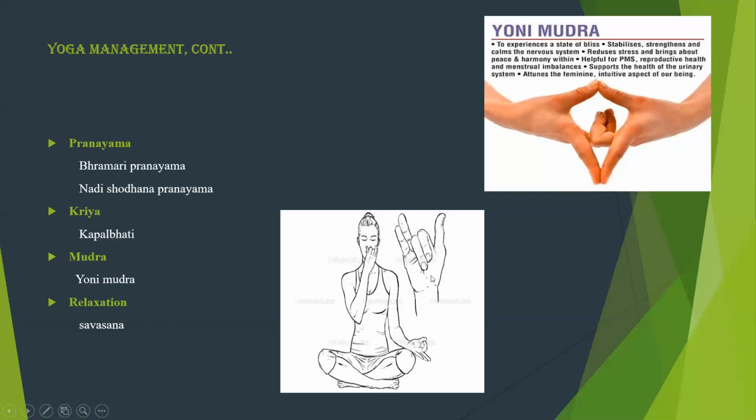While you are inhaling through the right, the left nostril should be closed by the little and ring finger. While you are inhaling through the left, the right should be closed by the thumb. So that's the procedure. Next comes the Kriya. Kriya means cleansing techniques. There are Shat Kriyas in yoga. So six cleansing techniques are there, but only Kapalabhati is indicated here.